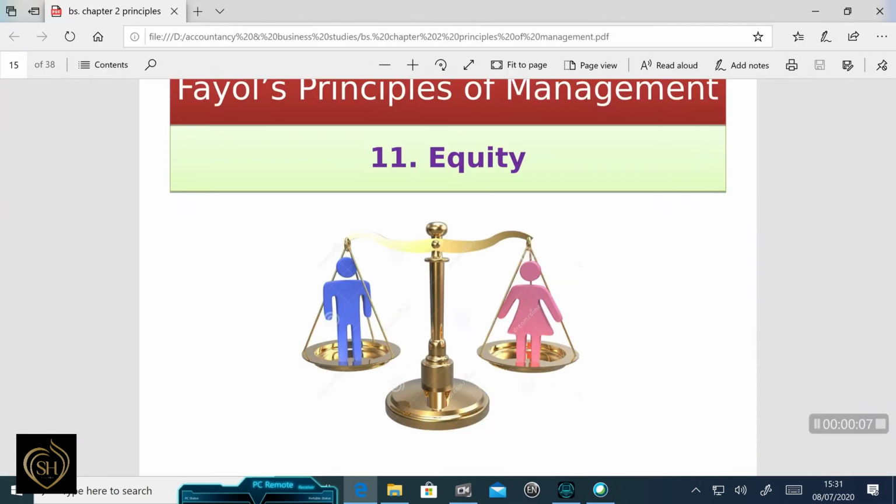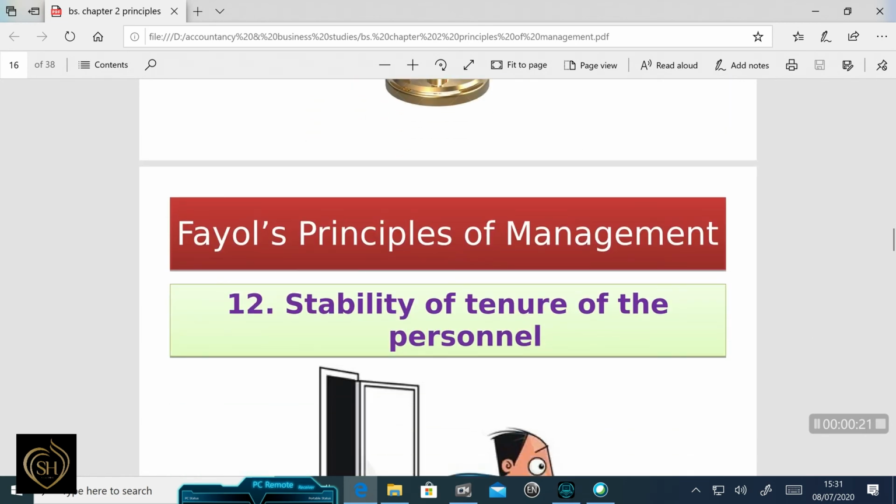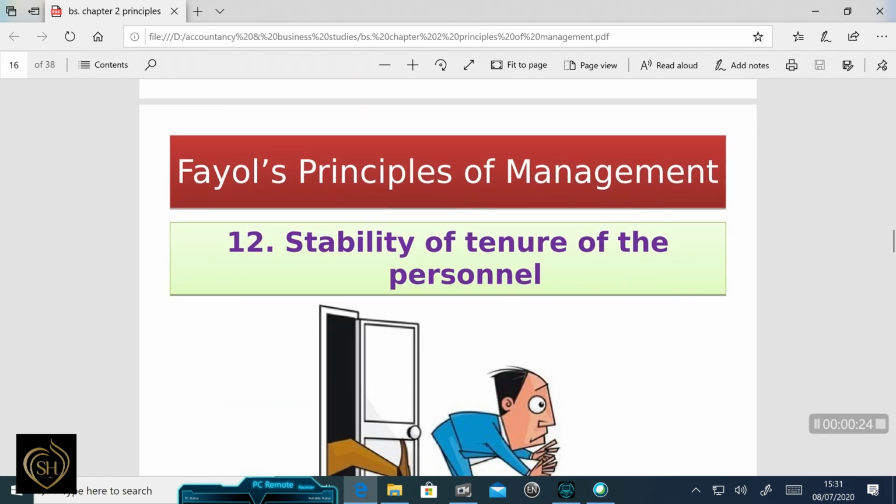Equity requires a fair judgment. Employees must be treated with kindness and equity, and the manager should be friendly with his subordinates. The next one is stability of tenure of personnel.